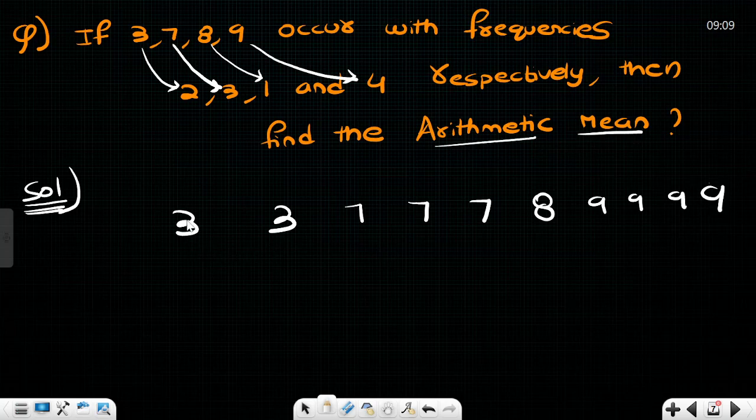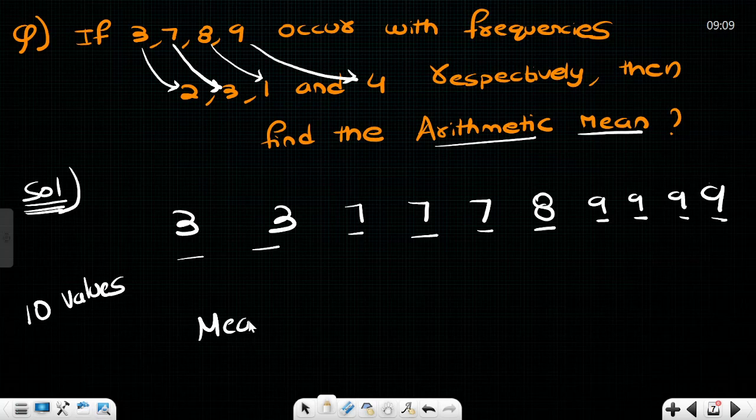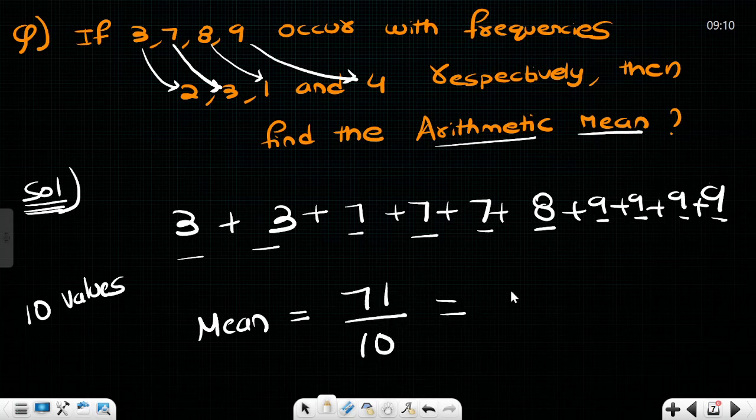Very simple, sir. How many entries are there? 1, 2, 3, 4, 5, 6, 7, 8, 9, 10. So a total of 10 values are there. To calculate the mean, first we need the addition of all these values. How much is it going to be? 6 plus 21, 27, plus 8, 35, plus 36 is going to be 71, divided by the total 10 values. Therefore, the mean for this data is going to be 7.1.